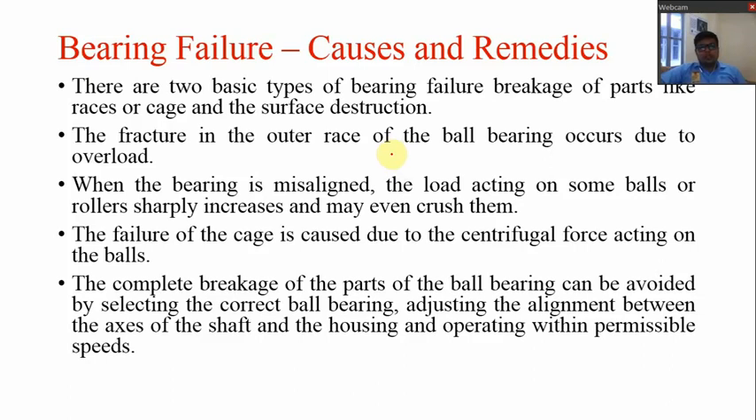So in a rolling contact type of bearing, there are basically two types of bearing failure. That is breakage of parts like the races, the cage or any other seal, and the second type is the surface destruction. It means in some cases you will find that the part is completely ruptured, but in many cases you will find that the surfaces are destructed. So in these two ways we can classify the failures of rolling contact bearing.